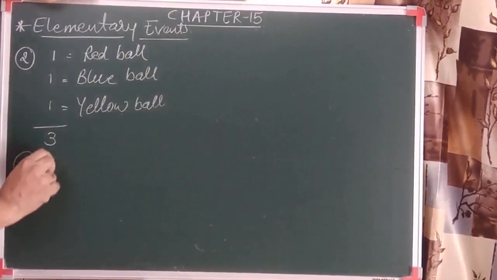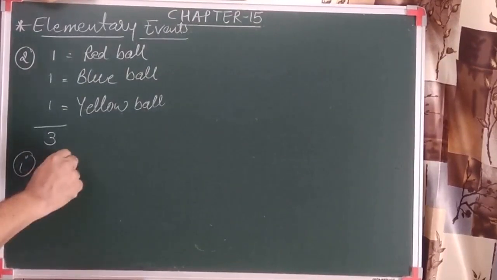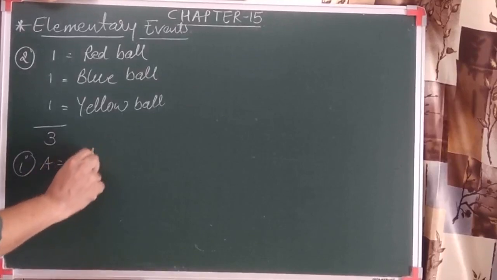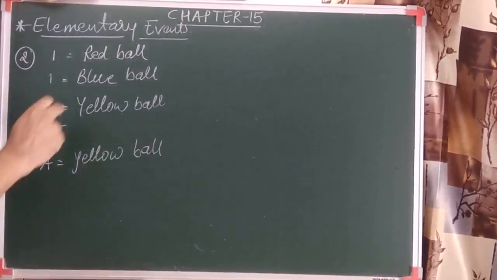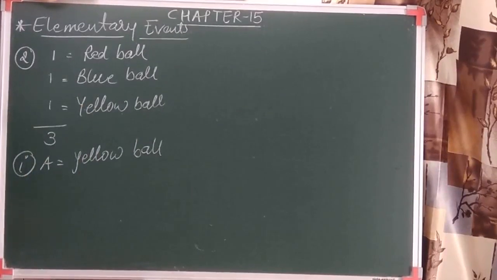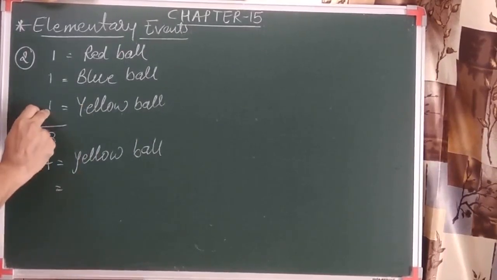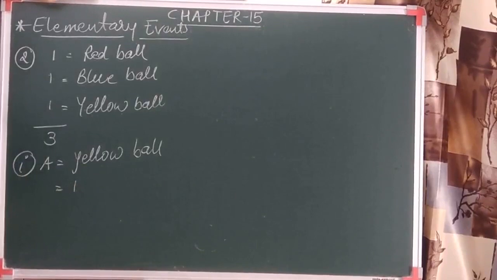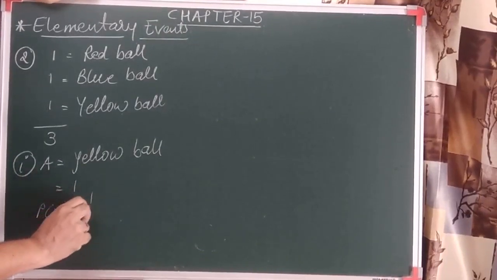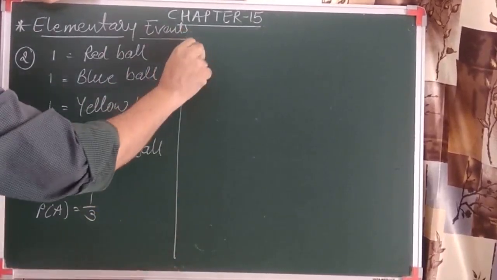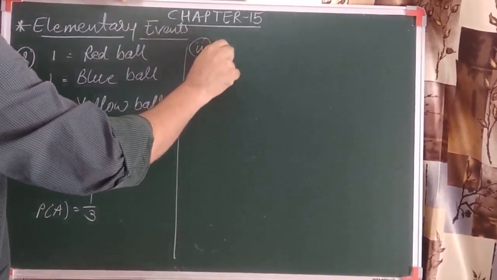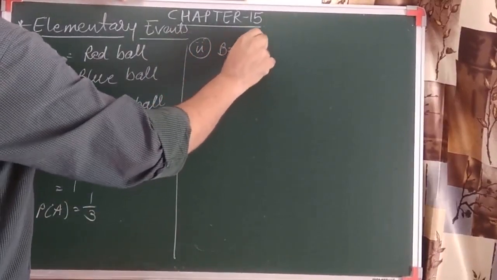Let's see the first one. What is the probability of getting a yellow ball? What is the probability when you take out the ball? It will be the yellow ball. You can see that there is only one yellow ball, so the probability of this event is 1 by 3. Second question, what is the probability to get a red ball?